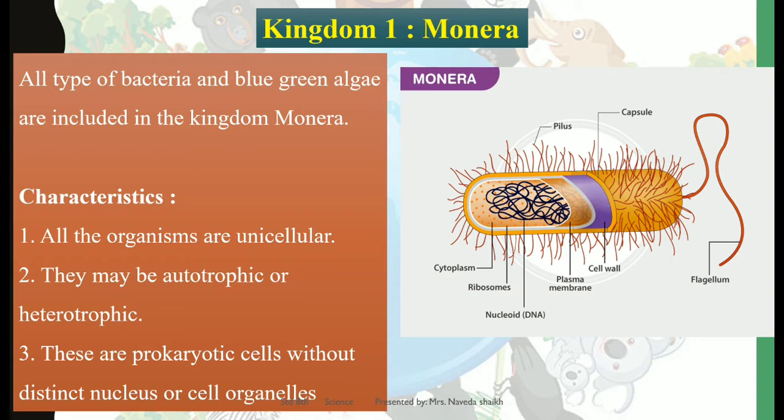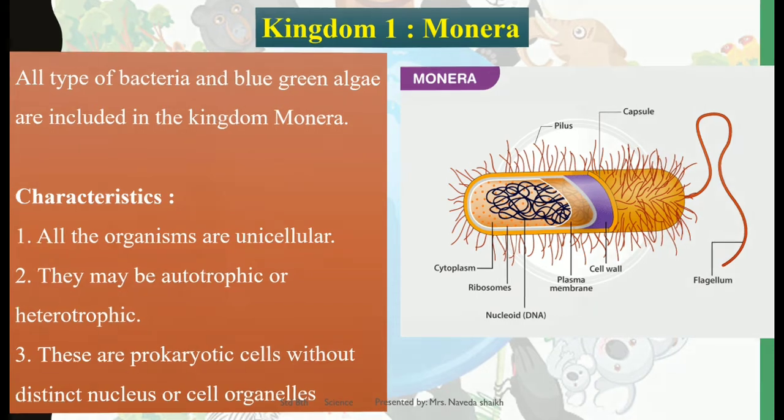But in this kingdom, as these are very primitive cells, the very first cells which came into existence, they do not have a developed or distinct nucleus or cell organelles. So these are a few characteristics of kingdom Monera.